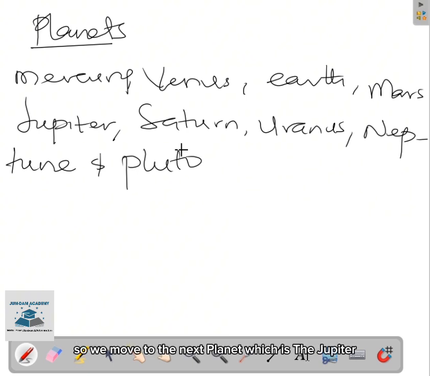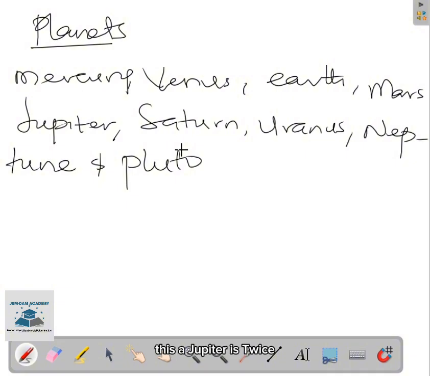So we move to the next planet, which is Jupiter. Jupiter is the solar system's largest planet. You heard me right. That is the biggest. It is more than twice the size of the other planets combined. You can imagine how big the planet Jupiter is.